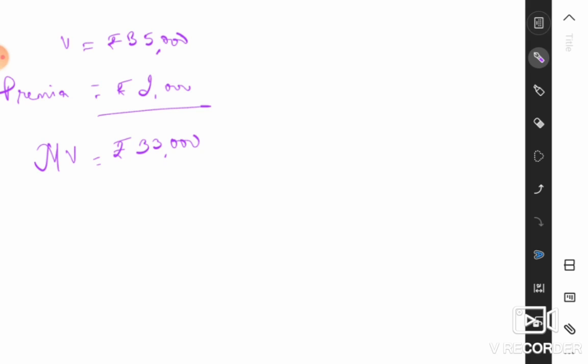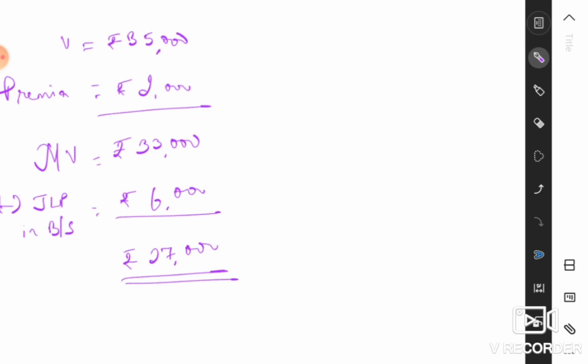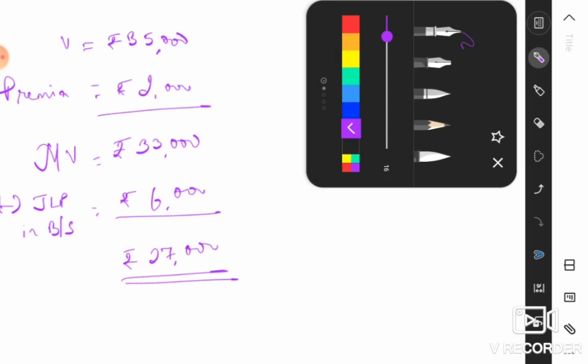However, in the balance sheet, there is a joint life policy worth rupees 6,000. So this should be deducted. So minus the joint life policy in balance sheet, the amount of rupees 6,000 has to also be deducted, and you're finally left with an amount of rupees 27,000. So this is the amount that should be transferred to partner's current account in the majority of your joint life policy. Okay, so once again, the total value of the joint life policy given in the additional information is rupees